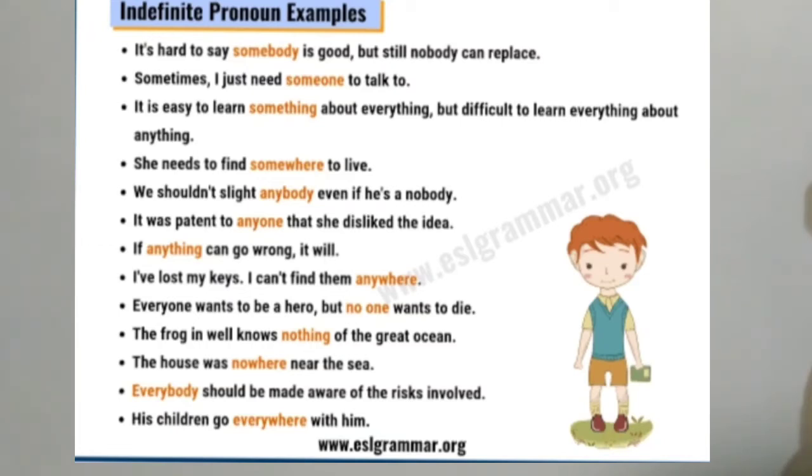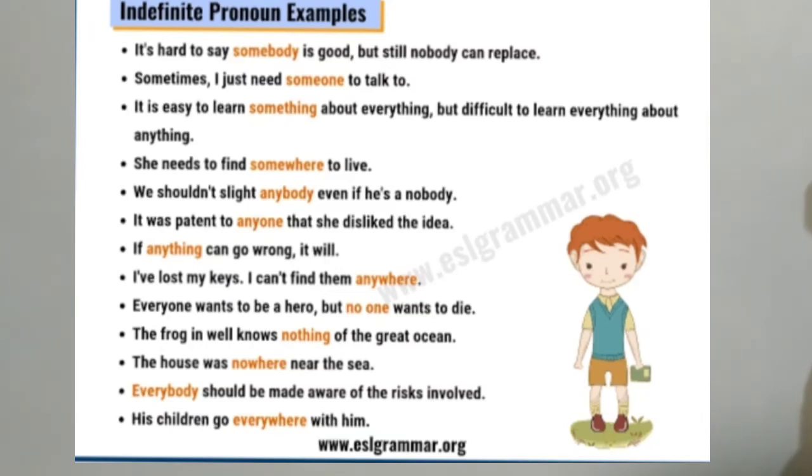Sometimes I just need someone to talk to. Sometimes she needs to find somewhere to live. We don't know which place she has to live. So she needs to find somewhere to live. Okay, she has to find out that place. Still she did not find out where, and she doesn't know that. You can see the examples here and learn well. Okay, a few more examples are here. Pause your video and read well and learn well.